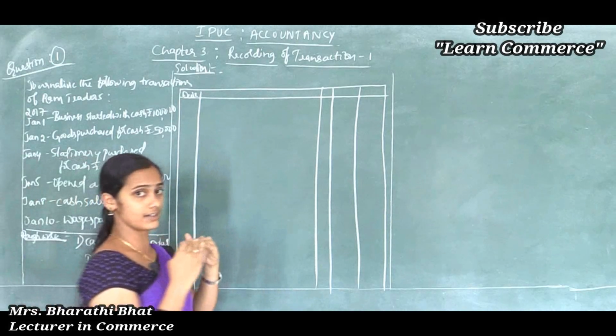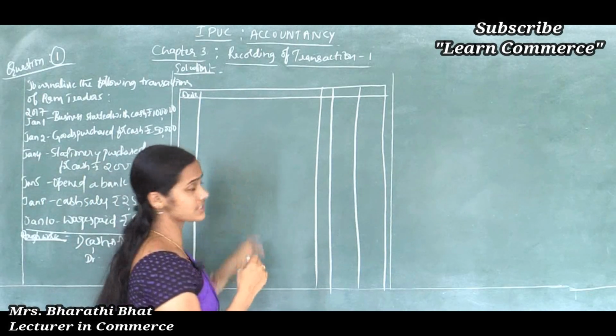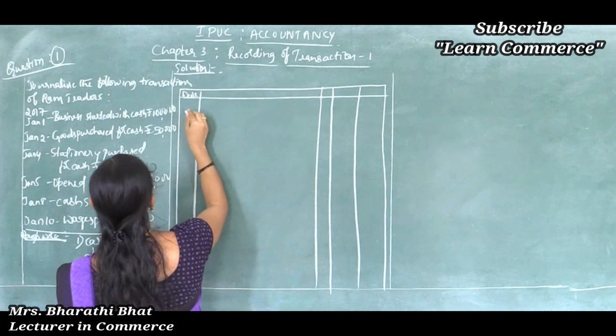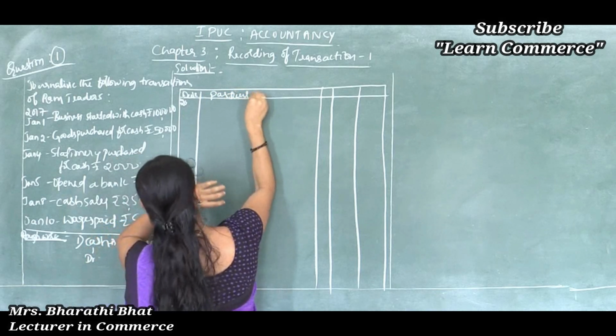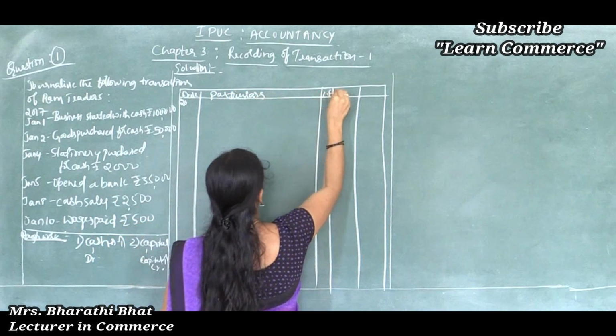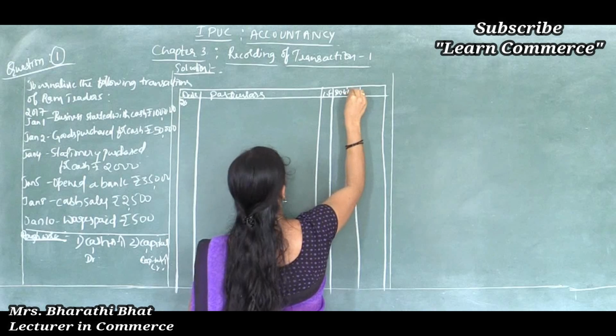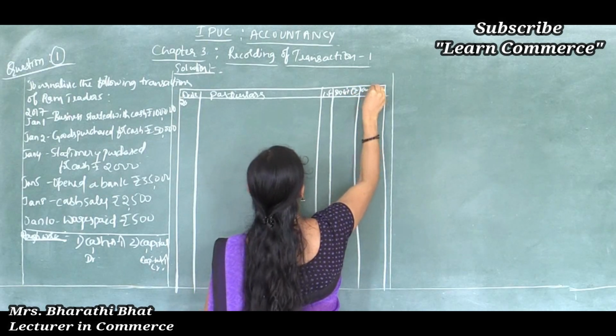So how can we record the transaction in this format? First we should write the date, then particulars, LF, debit amount and credit amount.